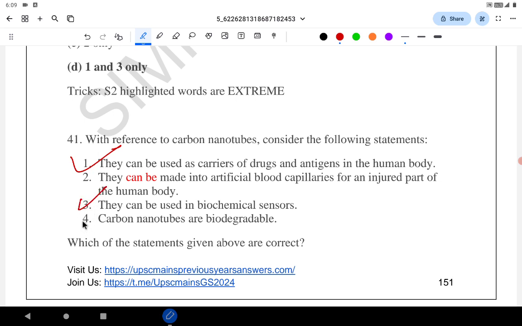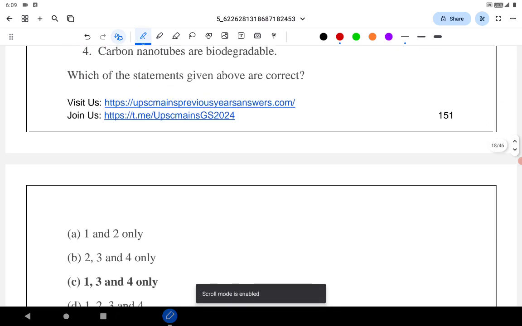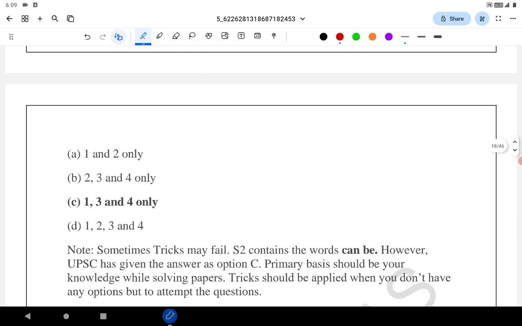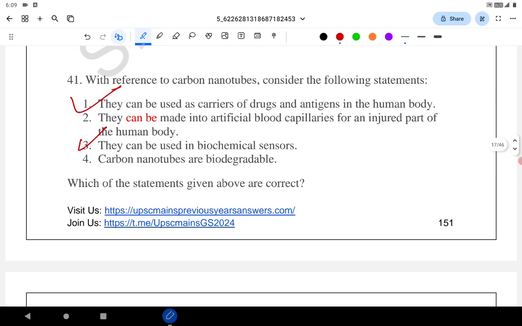Three is correct. Four: Carbon nanotubes are biodegradable. The answer is 1, 3 and 4. Carbon nanotubes are biodegradable.